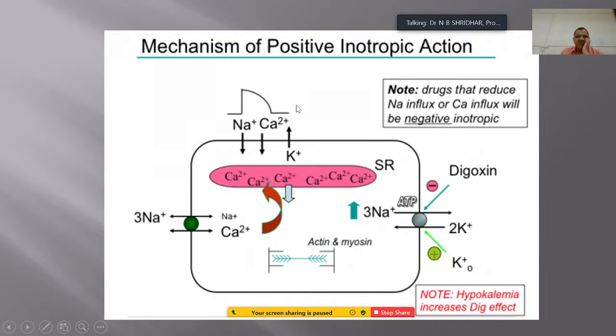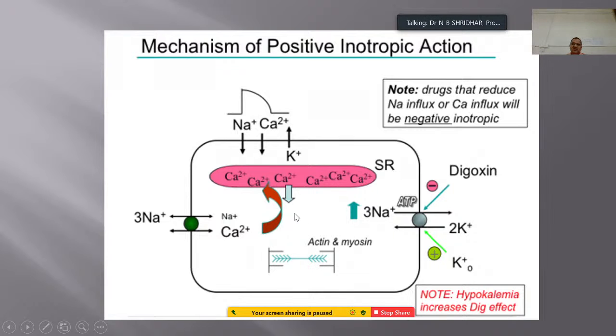So usually what happens simultaneously, there is inward movement of the sodium and a slow inward movement of the calcium, whereas in the initial phase the potassium goes out and the intracellular calcium concentration will be increased.